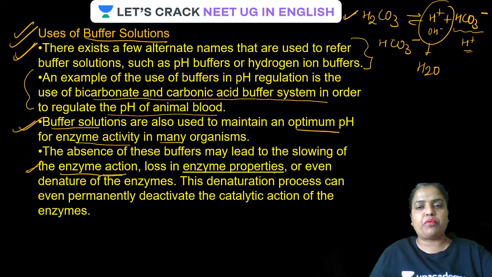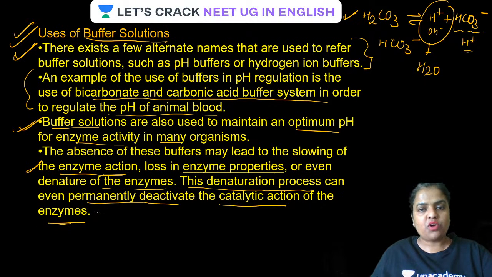Now, loss in enzyme property or even denaturation of enzyme actually happens at very high temperature, or by adding some substance which is poisonous to those particular enzymes. That causes denaturation. So this denaturation process can even permanently deactivate the catalytic action of the enzyme. Remember, so how important they are is all clear on the screen, guys. So buffer systems are very, very important to maintain our life. If blood won't be there, we won't be there, isn't it?